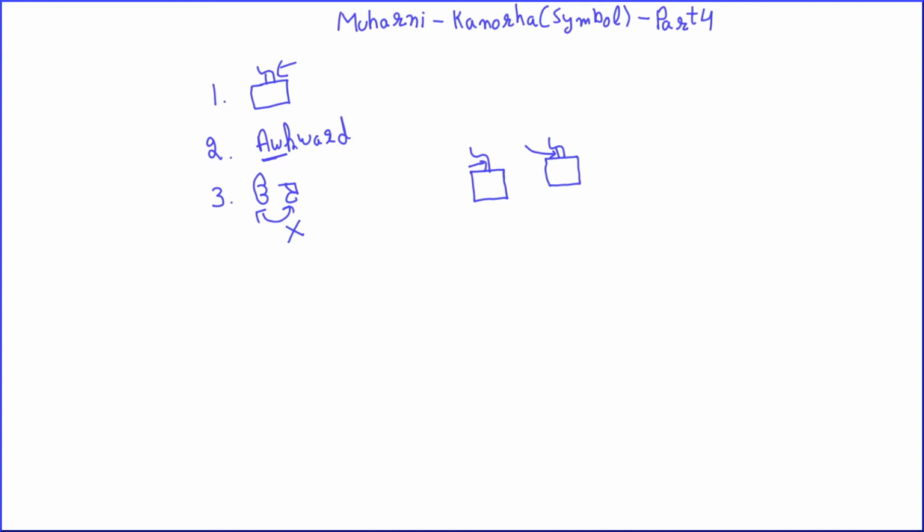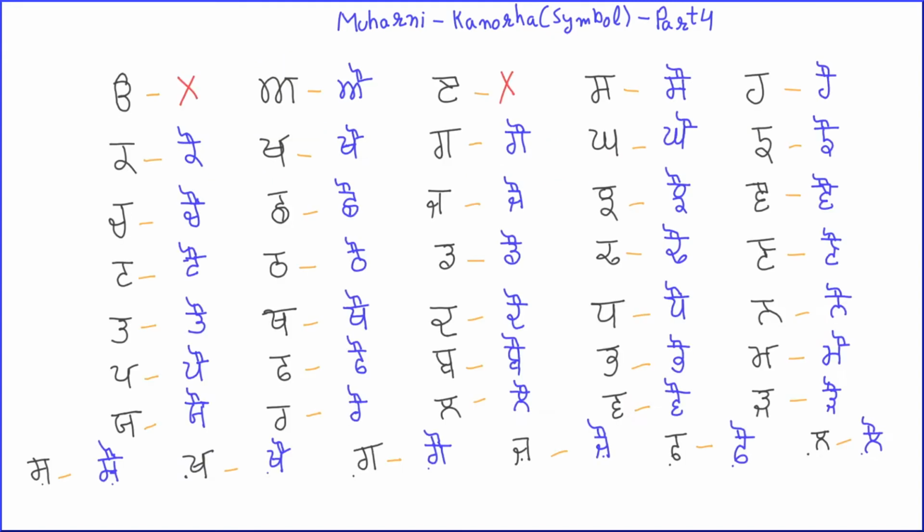Now let's move on with the different sounds of Gurumukhi letters once we attach Kannada on the top of the letter. So the black ones are the normal letters, our Mukta letters that we call, and blue ones are the letters once we have attached the Kannada on the top of the letter. Let's start with the first letter, Uda. Uda will not be having any Kannada on the top of the letter like we discussed. Okay, so here we are having a cross.